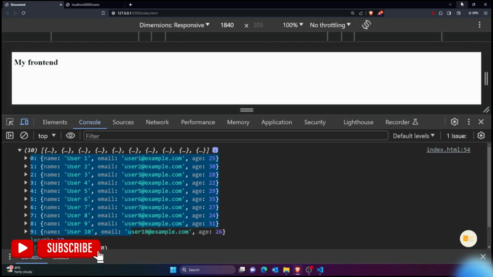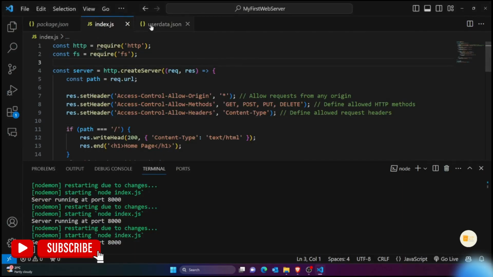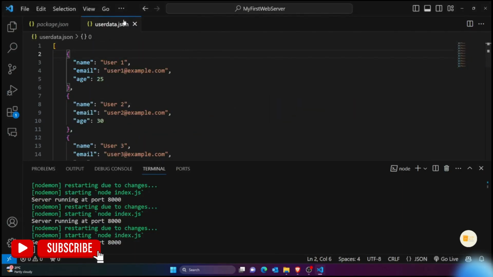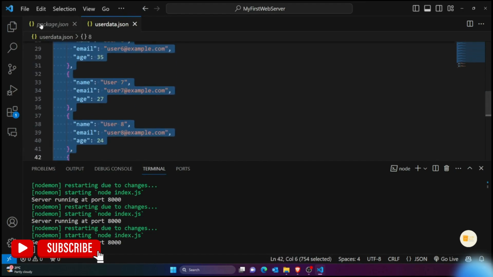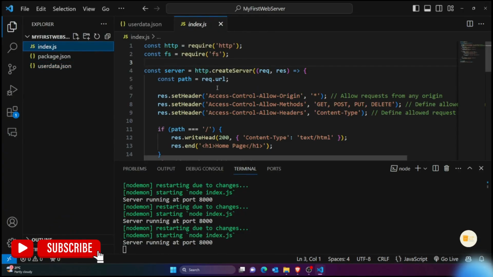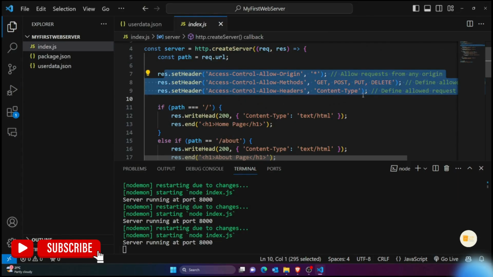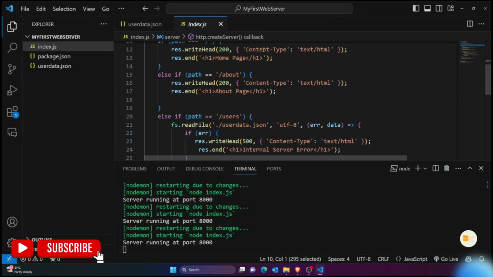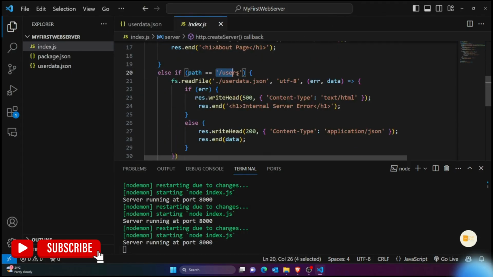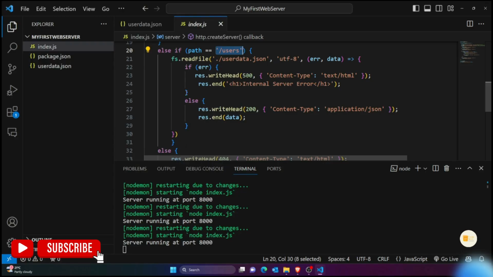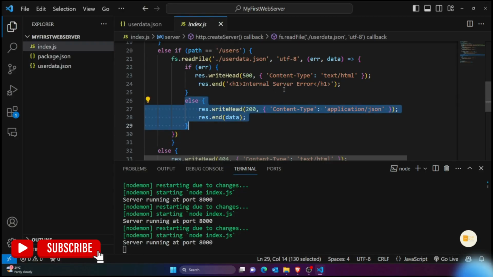So definitely you'd be using this for a lot more purposes, but this was a very basic overview of how you can create a very basic web server, how you can create APIs, and how you can send data to the front end. I just used JSON for my data, called it in my index.js, allowed it to be accessed from any origin, any front end URL, and I just said that when someone calls the /user path, they would receive the user data. So that's very great.